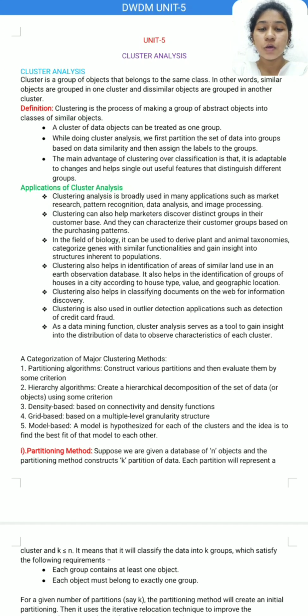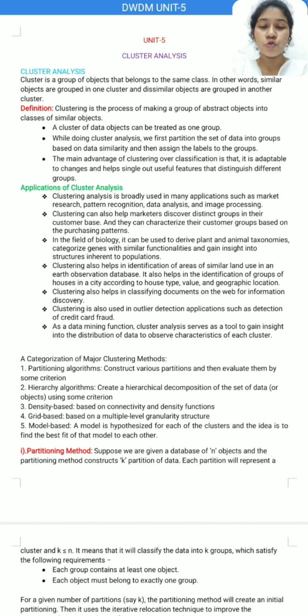Clustering also helps in identification of areas of similar land use in an Earth observation database. It also helps in the identification of groups of houses in a city according to house type, value, and geographical location. Clustering also helps in classifying documents on the web for information discovery.